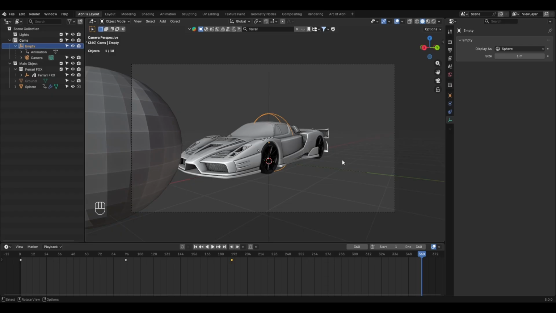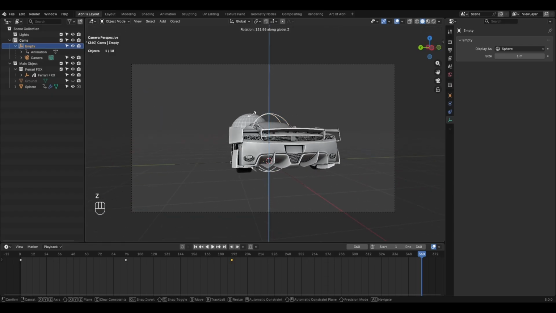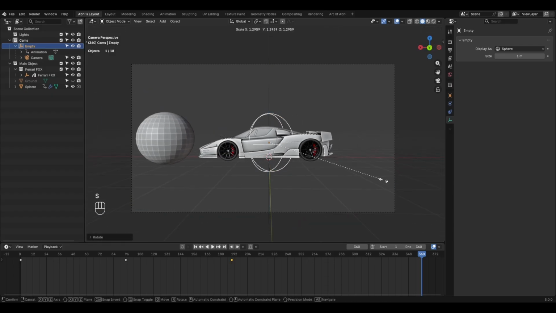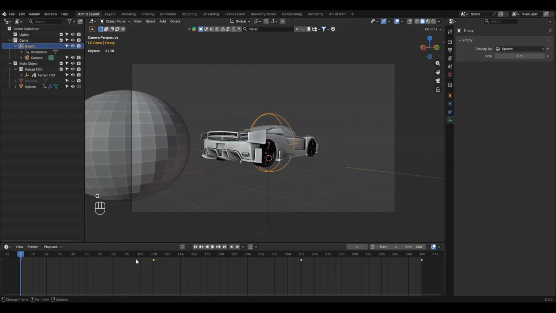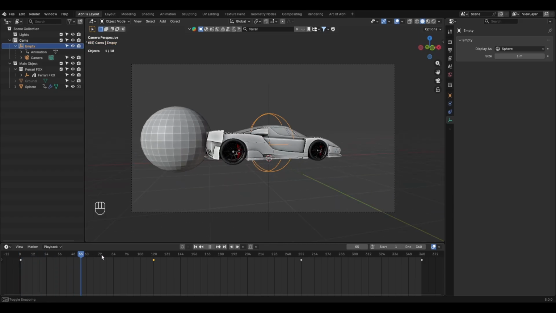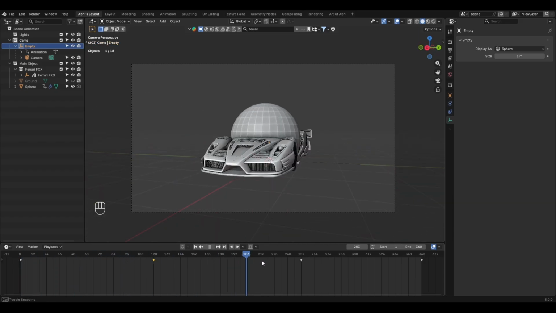Now move to the last frame, rotate the empty and scale it like this. Then press K and add another location, rotation and scale keyframe. After that, select this keyframe and move it here like this. Then adjust this keyframe and move it around frame 120. Finally, go back to frame 1 and hit the spacebar to preview the camera animation in action.